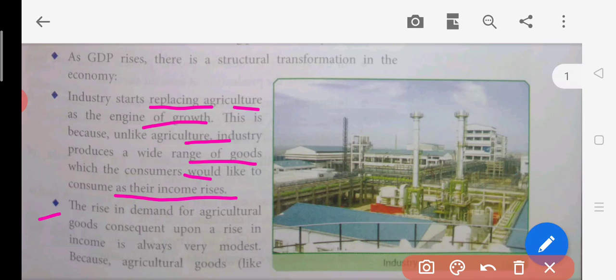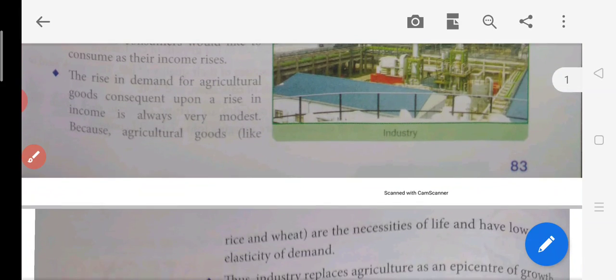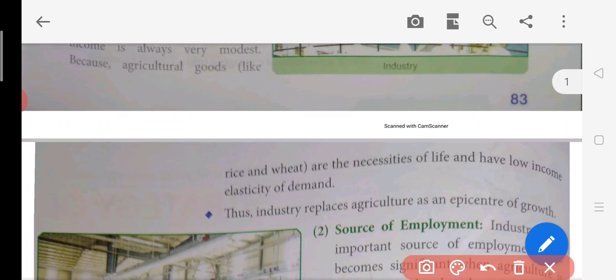Then the third point says the rise of the demand for agriculture goods consequent upon the rise of income is always very modest, because agriculture goods like rice and wheat are necessities of life and have low income elasticity. It is a very clear fact that when our income rises, we don't spend everything on the purchase of wheat and rice, because we just need it to eat, all this kind of food grains.